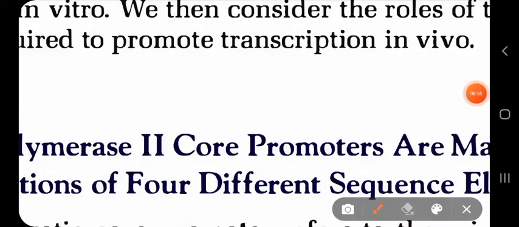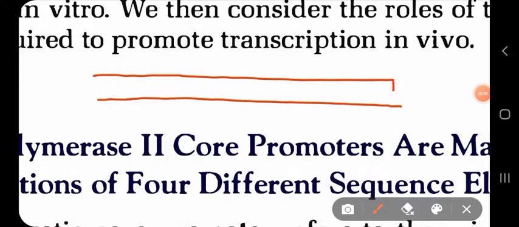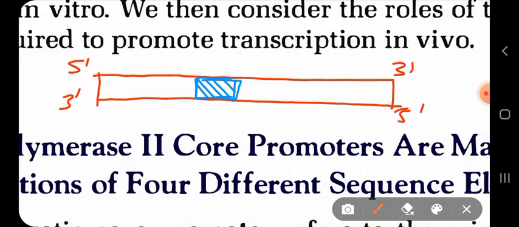So if this is your DNA, it has 5 prime region, 3 prime region, 3 prime region, 5 prime region. And if this is your promoter, I am showing just a little bit of region, but the promoter is made up of many sequences.